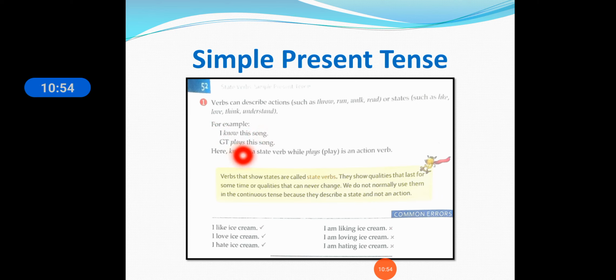I know this is the song, GT plays this song. So these are all the verbs here. I like ice cream, I am liking ice cream. So continuous form is not allowed in the simple present tense.